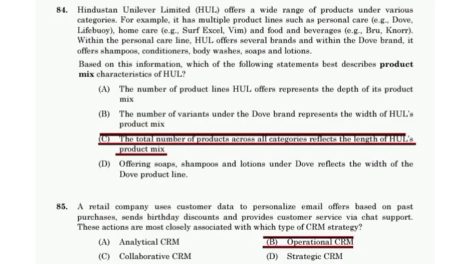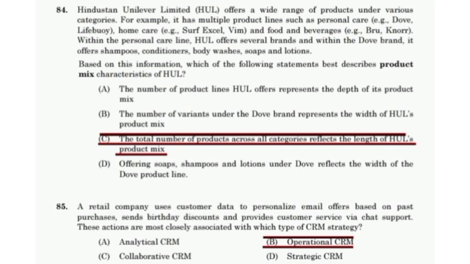Hindustan Unilever Limited offers a wide range of products under various categories. For example, it has multiple product lines such as personal care, home care, and food and beverages. Within the personal care line, HUL offers several brands, and within the Dove brand, it offers shampoos, conditioners, body washes, soaps, and lotions. Based on this information, which of the following statements best describes the product mix characteristics of HUL? The total number of products across all categories reflects the length of HUL's product mix.